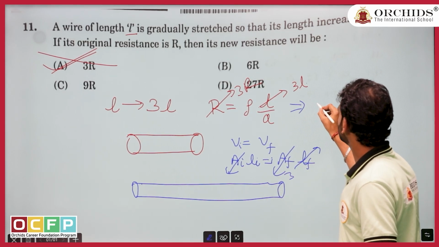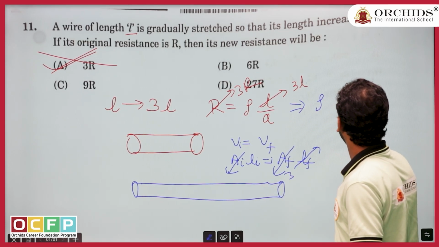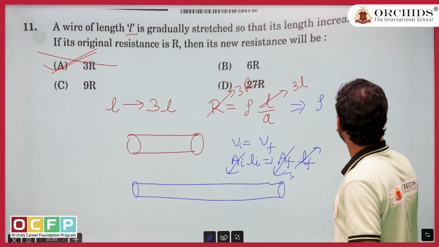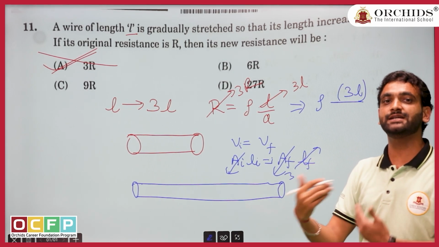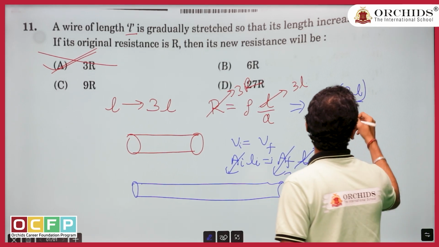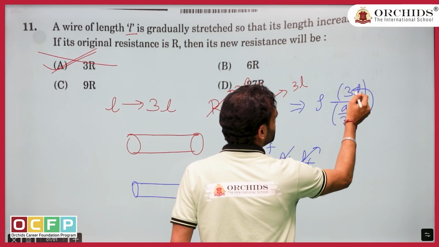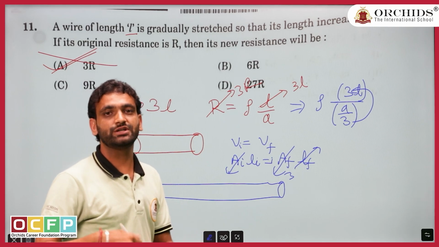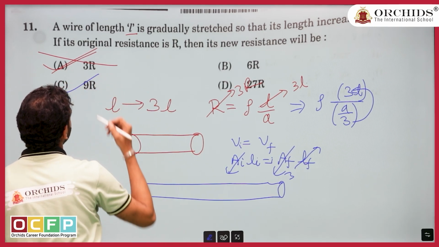So now let us substitute in the final value. R, length has become 3 times more. It has increased, so area will decrease. If area will decrease, can you see the net effect? 3 3s are 9. So resistance will become 9 times.